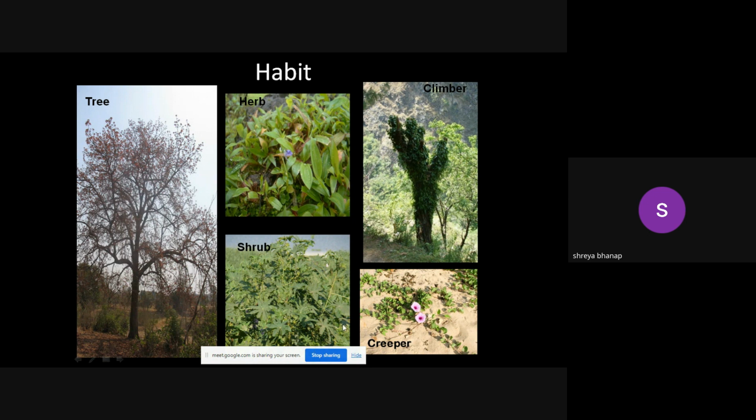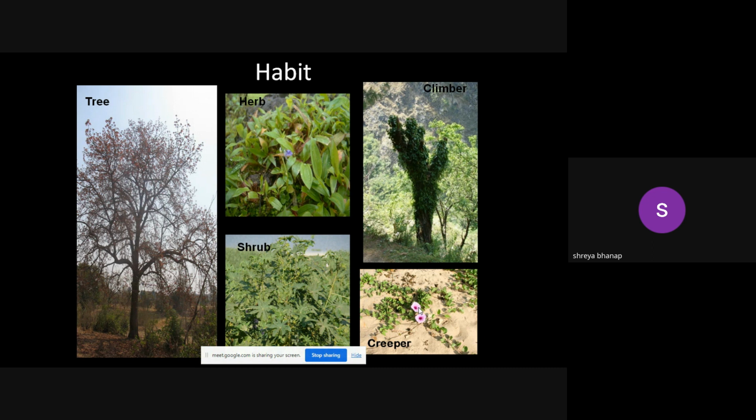Creepers are plants which run around the ground. You must have observed this particular plant on the beaches. We have this plant very commonly found on all our beaches, and that is the ipomoea. It runs along the sand, and that's why it is a creeper. Whenever the plant touches the soil, there will be rooting, and similarly the plant growth will happen.